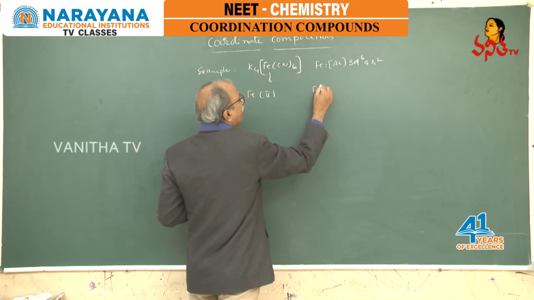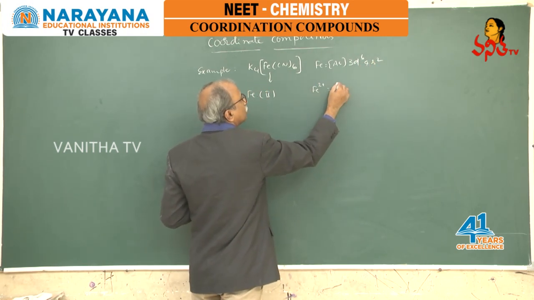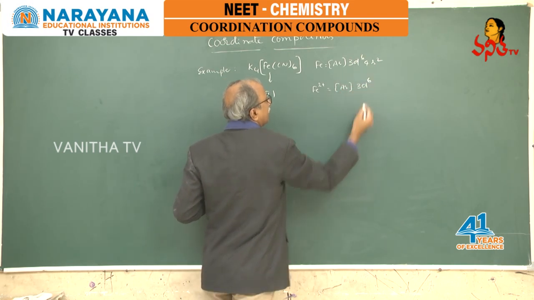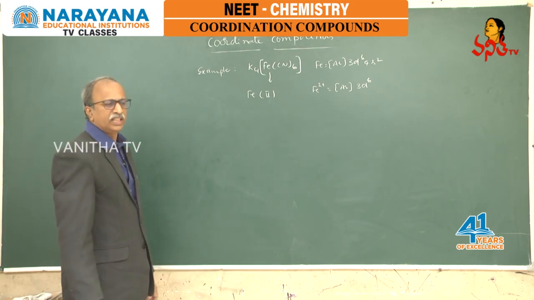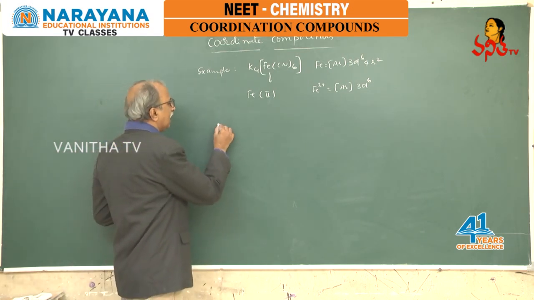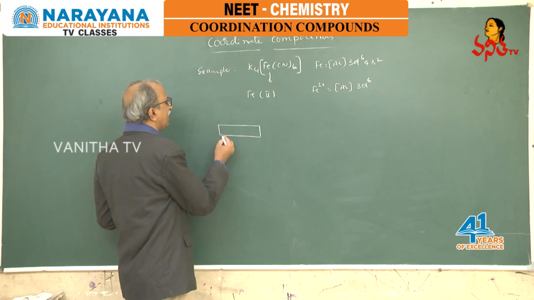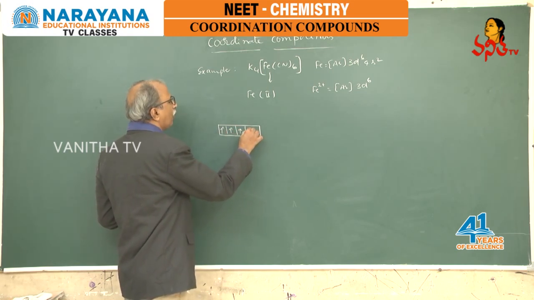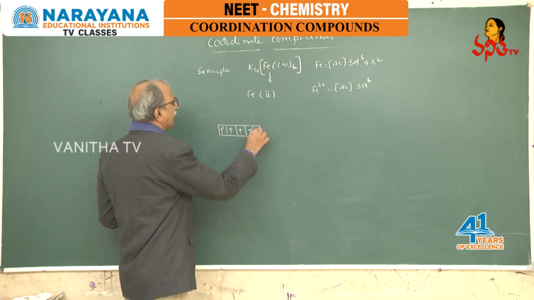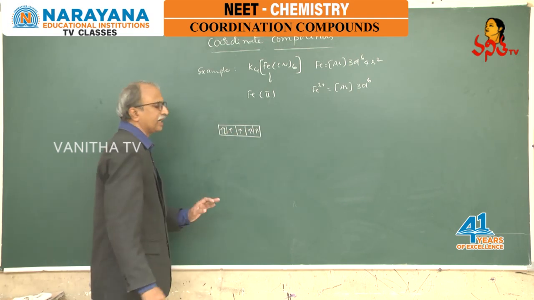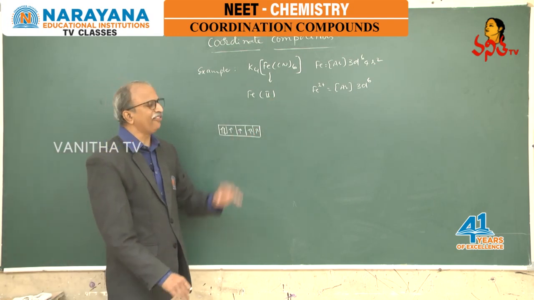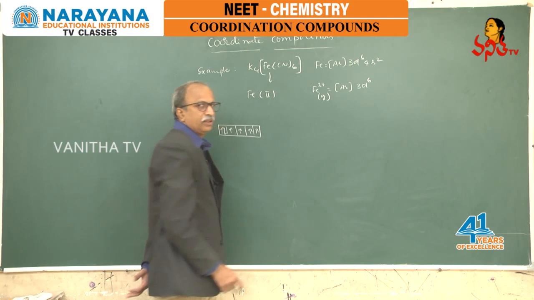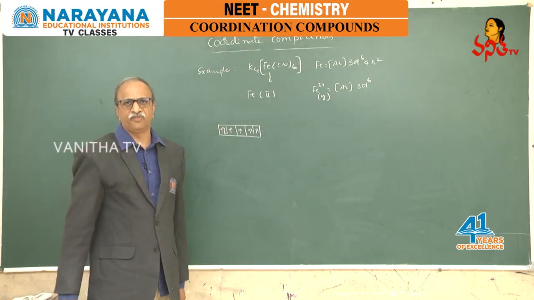Now, here Fe is present as Fe2+ whose configuration is argon 3d6. That means originally the d orbital has 6 electrons, 1, 2, 3, 4, 5, 6 electrons are there. This is the original configuration of Fe2+ in the gaseous, simple free state.